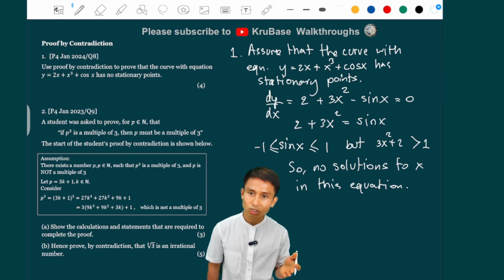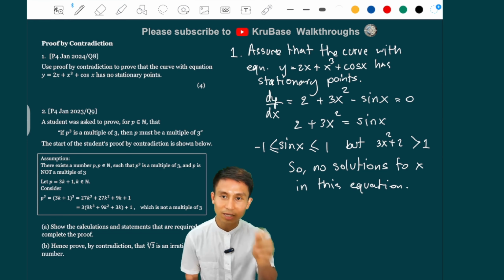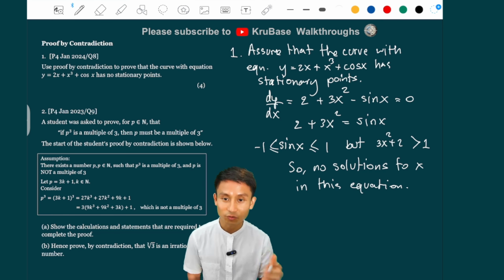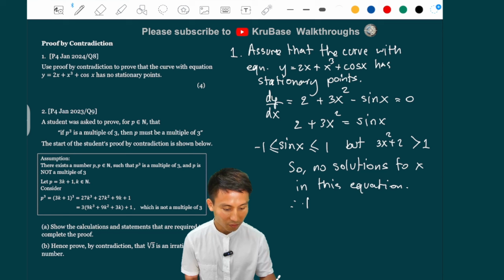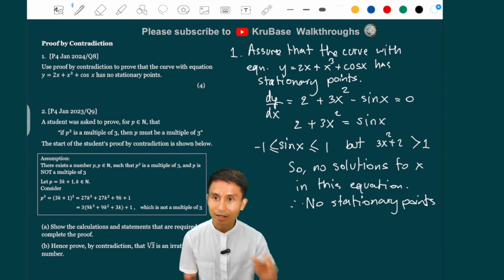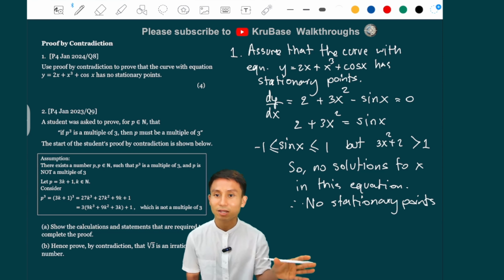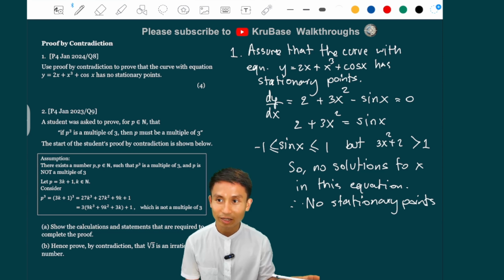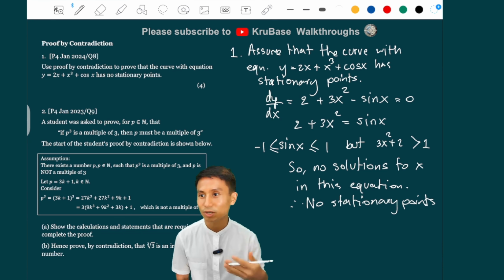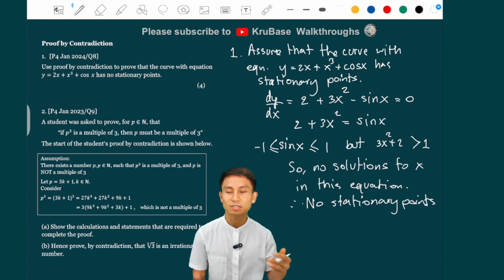If there is no solution for x in that equation, it means that dy/dx is not 0. It means there are no stationary points. Therefore, no stationary points. And that contradicts the assumption that there are stationary points. So we finalize the statement here that the curve with equation blah blah blah has no stationary points.